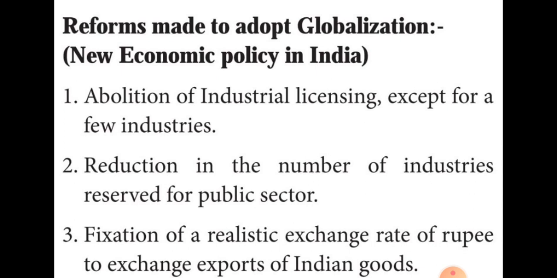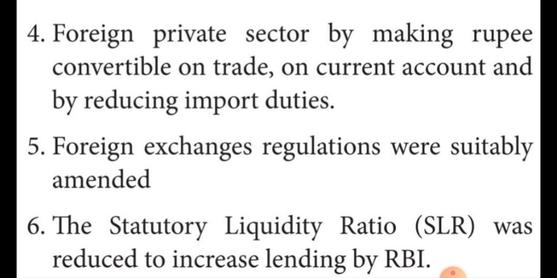Then the fourth one is that the foreign private sector was helped by making the rupee convertible on trade on current account and by reducing import duties. They reduced the import duties.